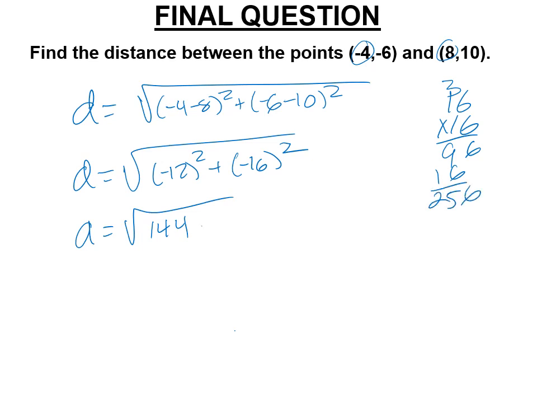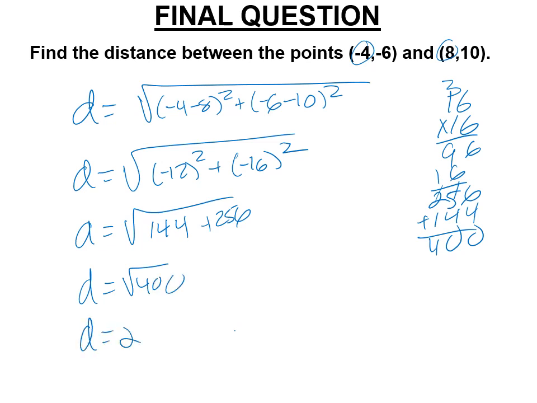256, okay. And then we're going to add the 144 to that. Oh my goodness. And we get the square root of 400. And so D is 20. You don't have to cross anything out because you used the positive square root symbol.